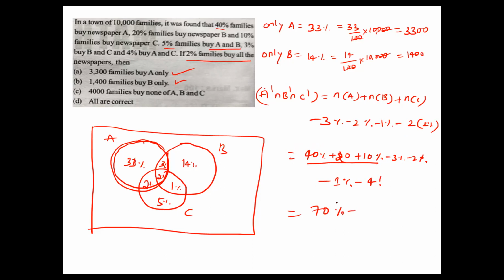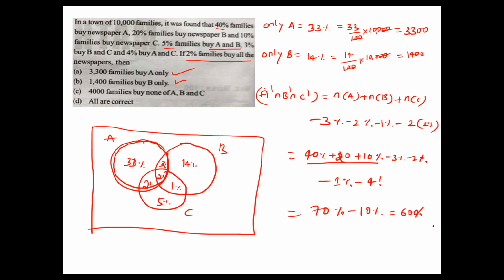Okay. 70 minus what was there? 3 plus 2 plus 1, total 6. 6 plus 4 means 10%. So minus 10% I have to subtract. So it's nothing but 60% remaining. Yes, 60%. So 60% is the A union B union C.